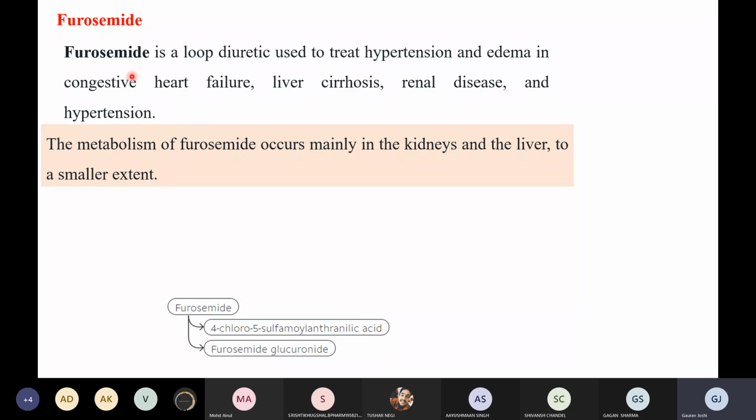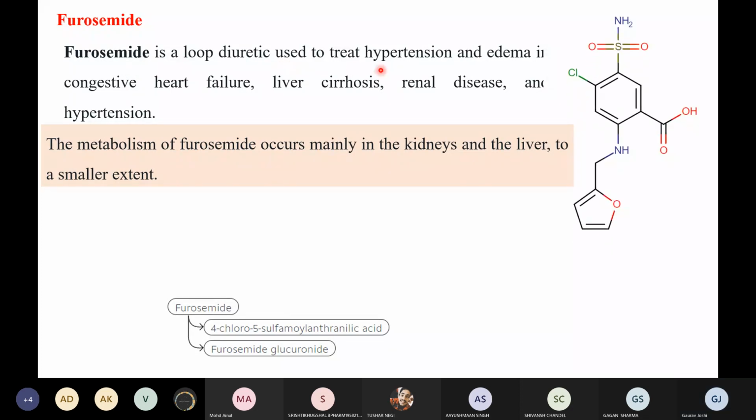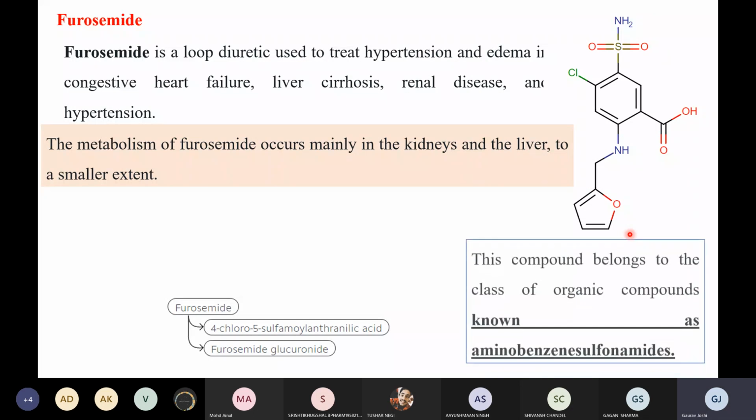Furosemide is a loop diuretic used to treat hypertension and the edema in congestive heart failure. Importantly, it is used to treat this edema, right? Now this is the structure of the drug.